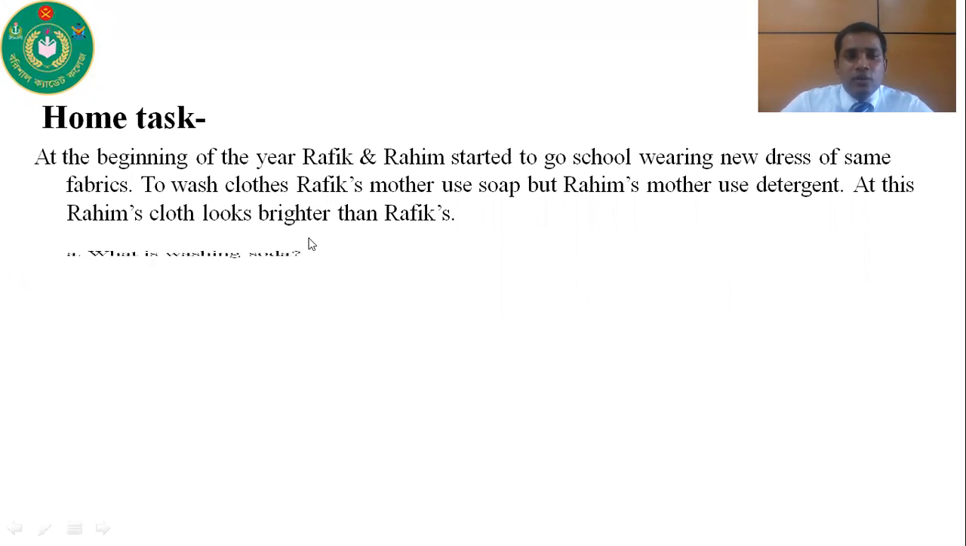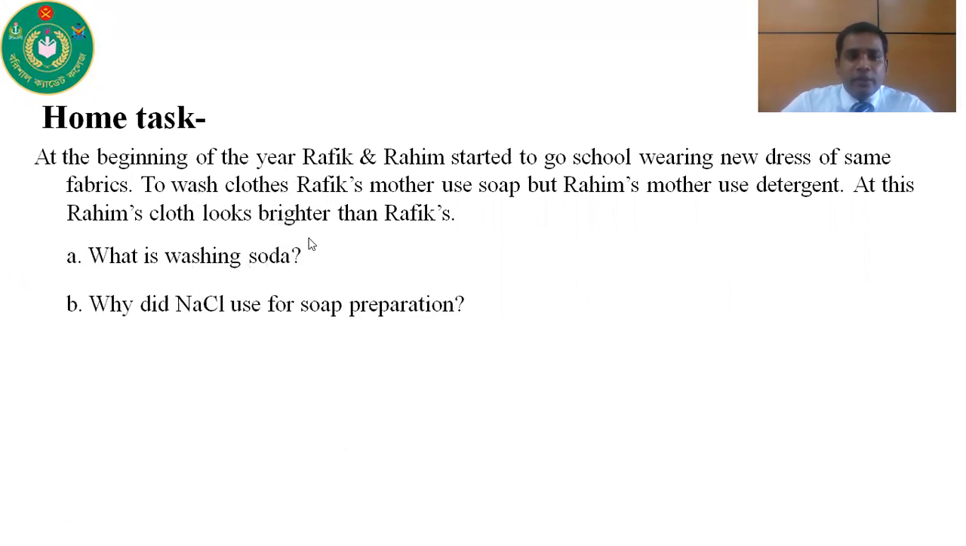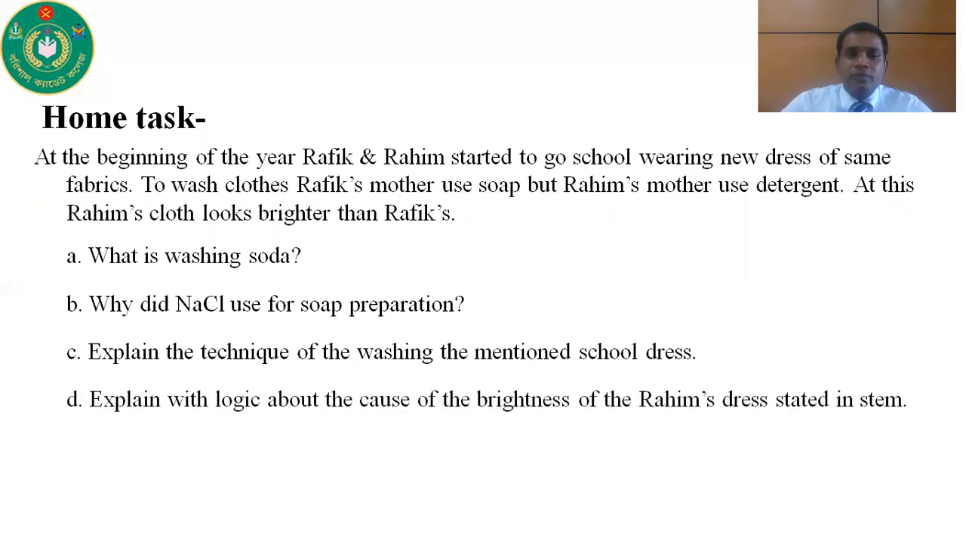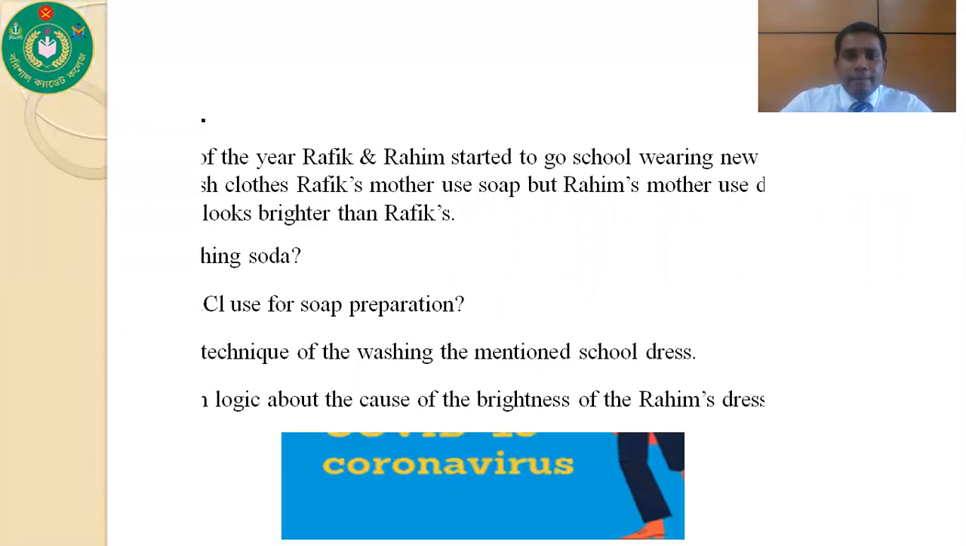Now the questions. Number 1, what is washing soda? Number 2, why is sodium chloride used for soap preparation? Number 3, explain the technique of washing the mentioned school dress. And number 4, explain with logic the cause of brightness of Rohim's dress stated in the stem.